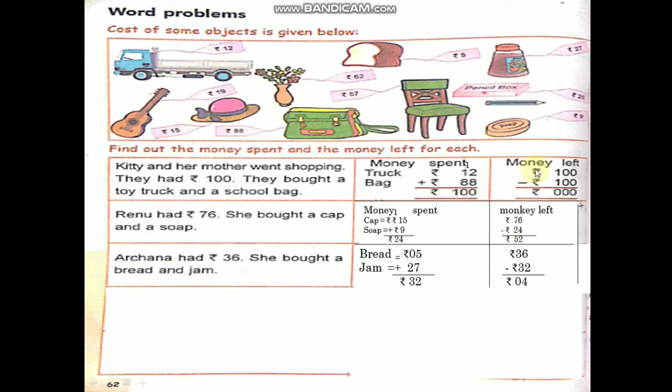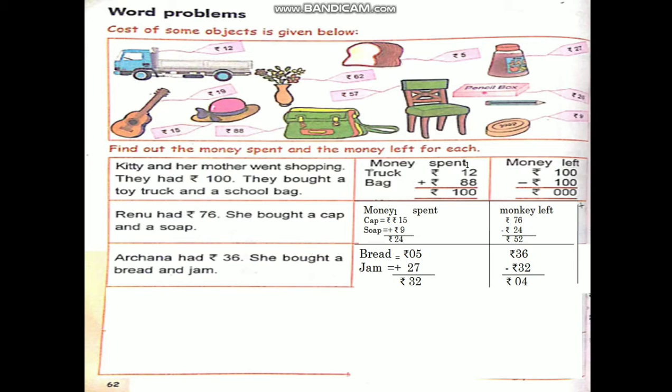Now we have to find out money left also. Money left, they had how much? 100. So rupees 100 you will write. Money spent how much? Rupees 100. So minus rupees 100. Left means always you have to do subtraction, children. In word problems, if they ask how much money is left, left means you have to do subtraction.